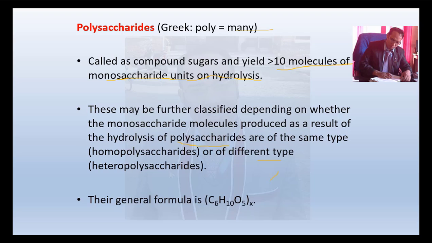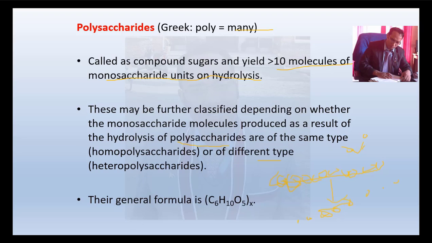For example, if all the monosaccharides present here, when hydrolyzed, give only glucose, this means all are glucose monomers bound together with glycosidic linkage, alpha 1,4 glycosidic linkage.